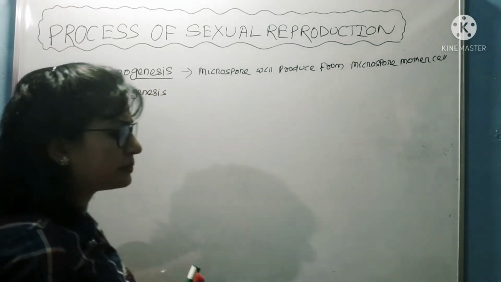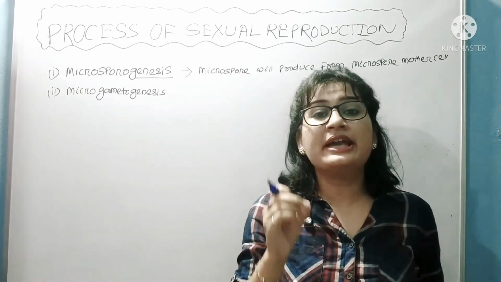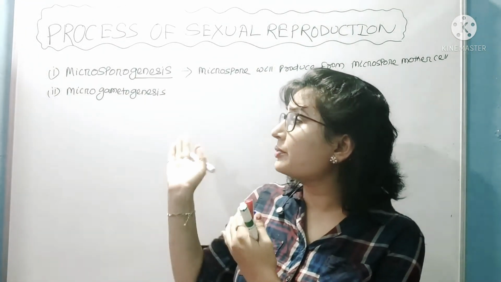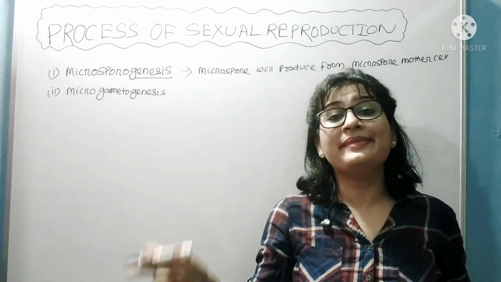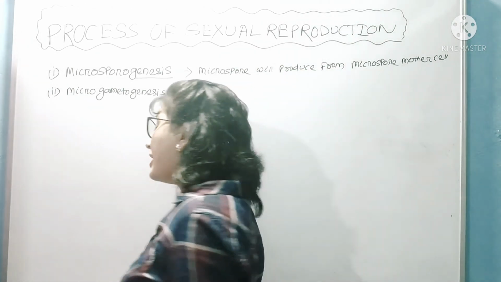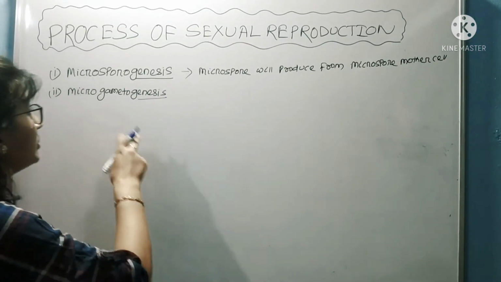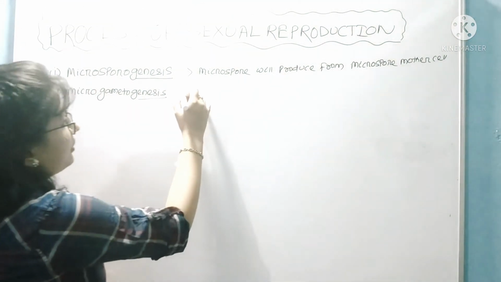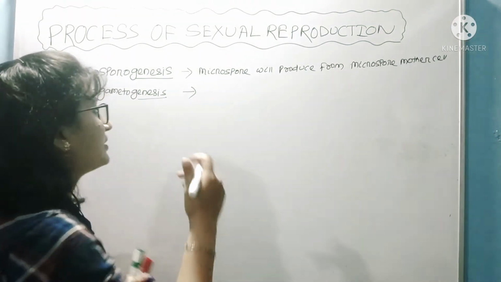In sexual reproduction, there is a trick. Micro means small, and here when we are discussing micro, it means male, okay, and mega means female. So microgametogenesis means to produce. Who will produce? Microgamete will produce. Microgametes, simply we can say male gamete, will produce.